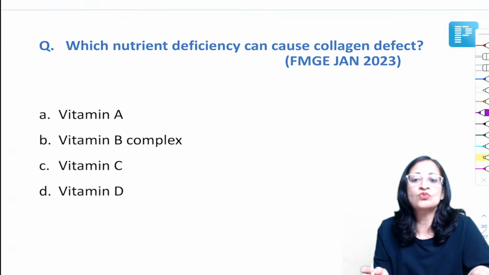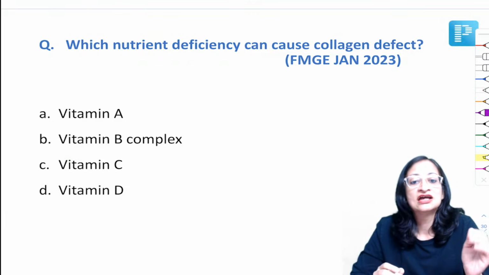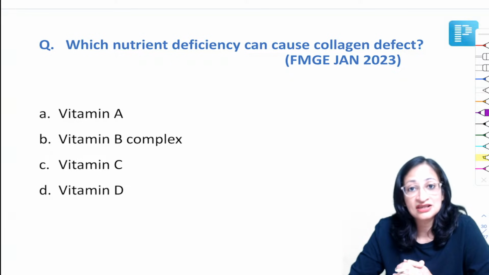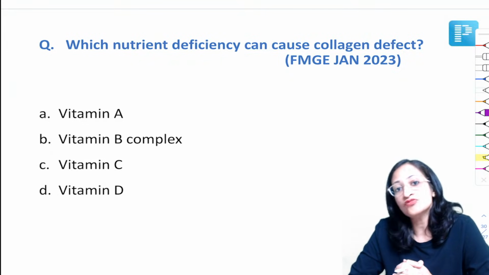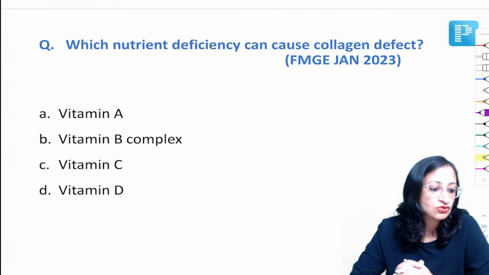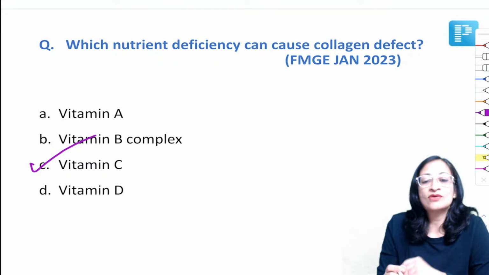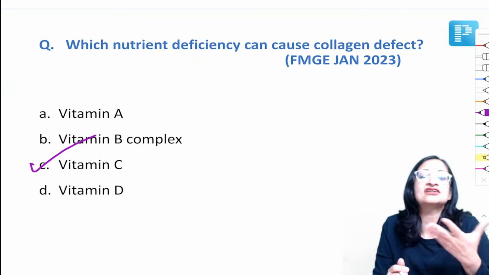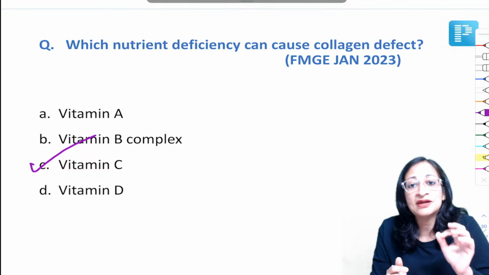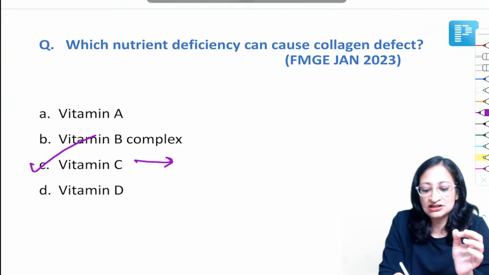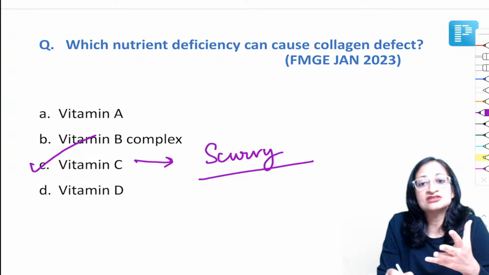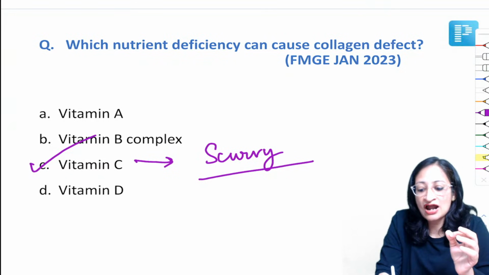Now, which nutrient deficiency can cause collagen defect? Is it A, B complex, C or D? We already discussed that cow's milk is deficient in this vitamin, and cow milk fed babies have more chances of, very good, Priyanka, Mubarak, Rahul, Hitesh, it is vitamin C. Vitamin C is deficient in cow's milk, and moreover it is a heat labile vitamin, so if you boil the cow milk, vitamin C decreases further. Vitamin C deficiency causes scurvy, because vitamin C is required for collagen synthesis.